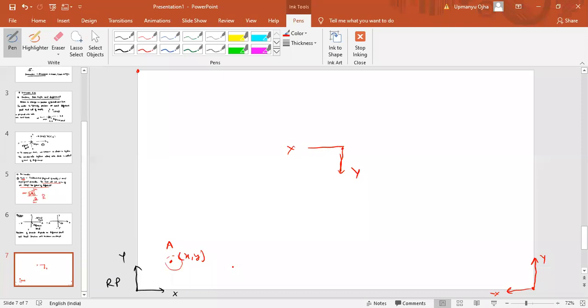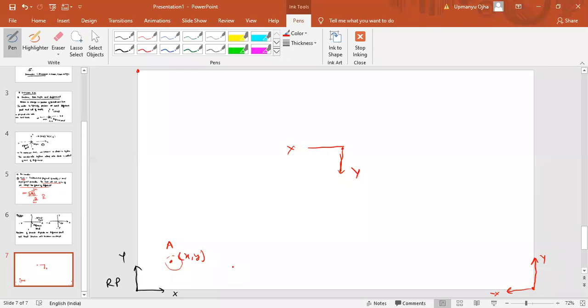But they can ask you a question like this: if the reference point is changed, will the position of the particle change? Yes, it will change. The position will change when you change the reference point. So this type of question can be asked. Fine, I hope you understood this.